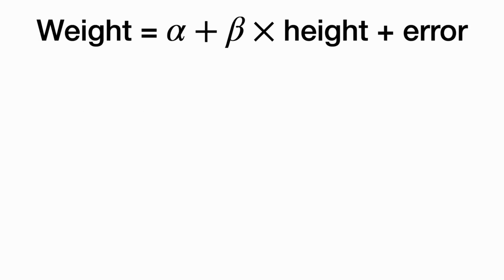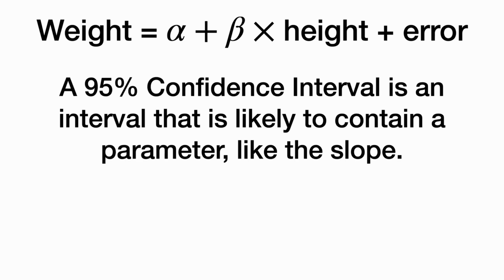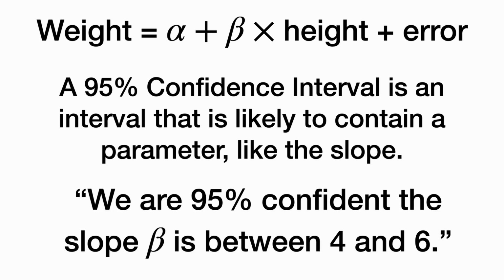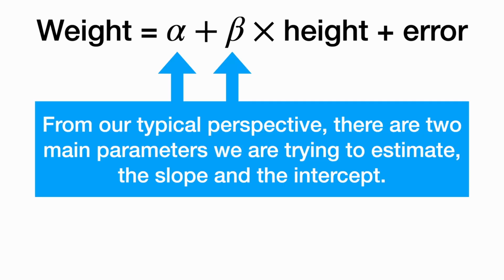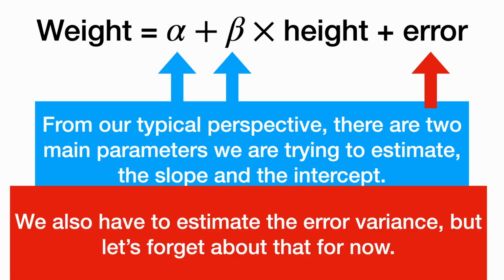If we have a regression equation where we're predicting weight from height, like this, a 95% confidence interval is an interval that is likely to contain a parameter, like the slope. We could say something like we are 95% confident the slope beta is between 4 and 6. From our typical perspective, there are two main parameters we are trying to estimate, the slope and the intercept. We also have to estimate the error variance, but let's forget about that for now.